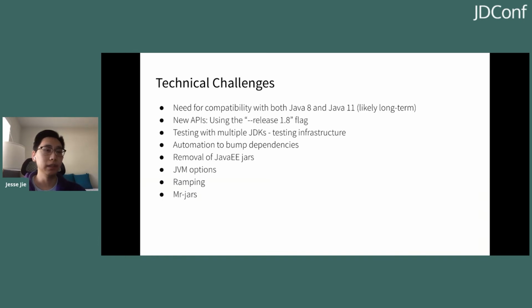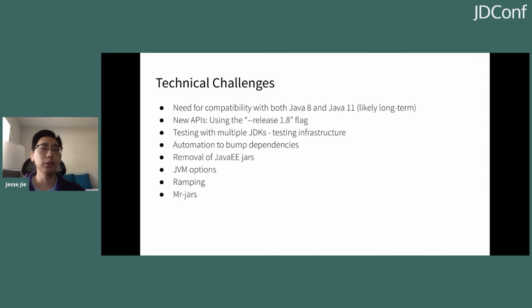Another thing that changed was the JVM options. One of the biggest changes was the GC logging options in Java 11 with the new unified logging format. This was completely overhauled, and we decided to just provide a default logging option and have the application owners modify their own decorators individually. This lets them acquire some knowledge about these options, as well as the fact that we don't really have a great one-to-one mapping for these options, which means that we can't automate it very well.